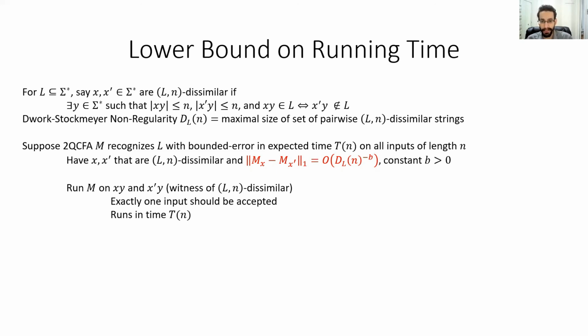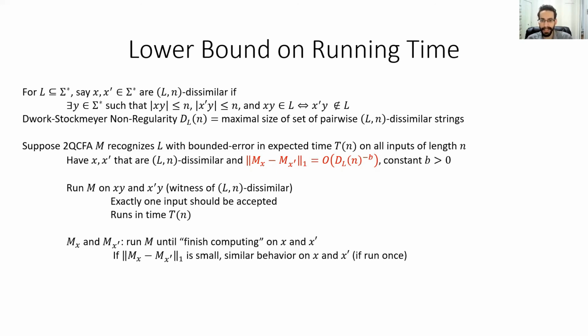We then consider the transfer operators, where, as we just discussed, these correspond to running M until it is finished computing on one of the prefixes, x or x prime. If the distance between these transfer operators is small, then on any single visit to one of x or x prime, M will have to behave similarly.